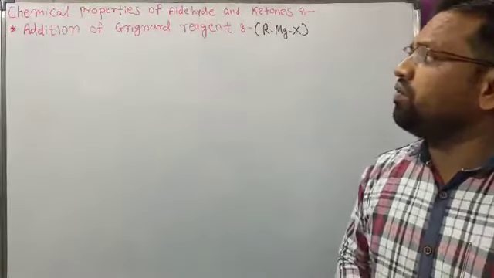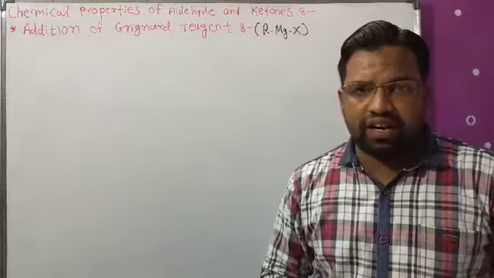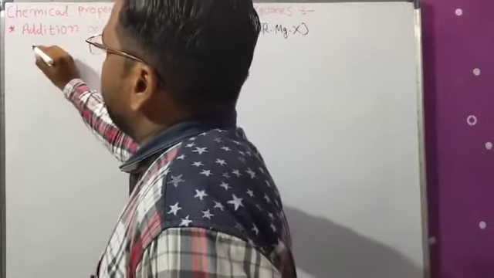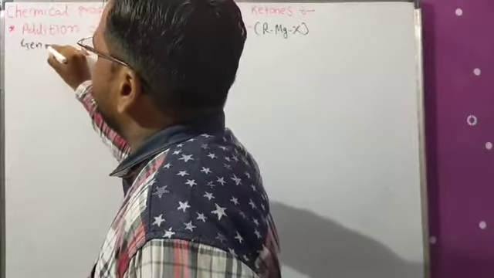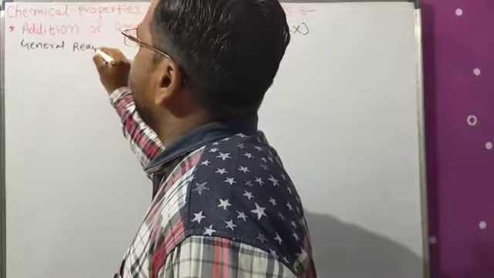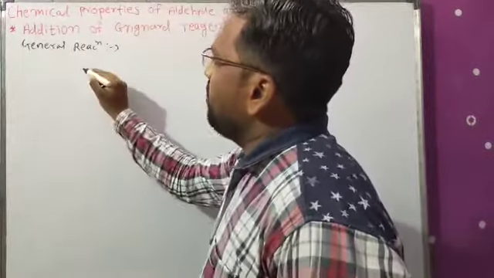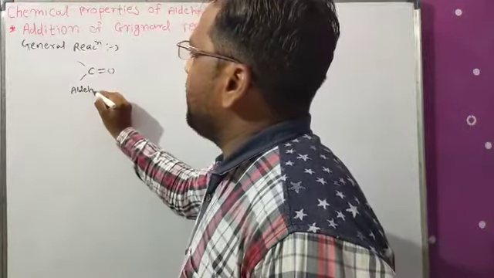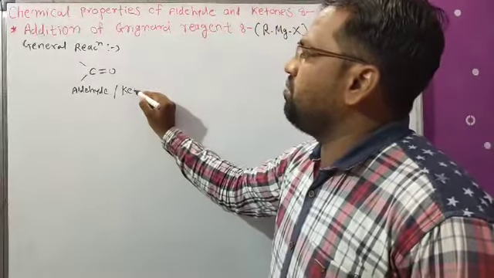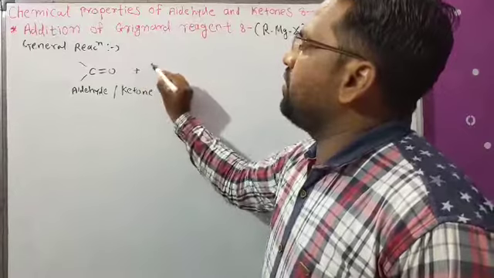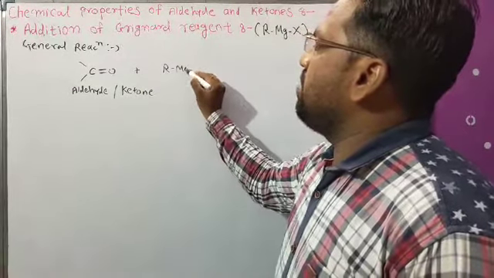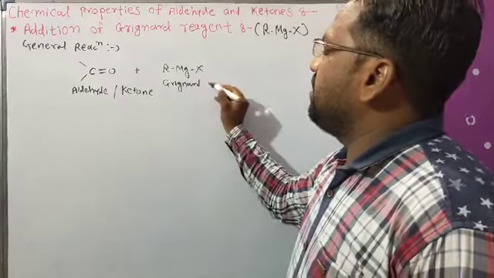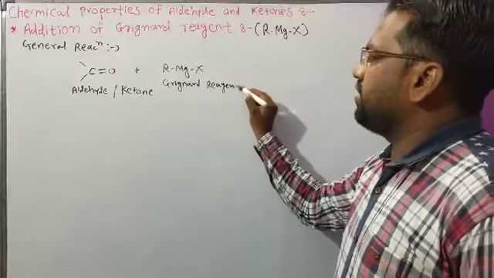Today we see the first reaction, that is, addition of Grignard reagent, in which we first see the general reaction. Now here is the carbonyl group, which may be an aldehyde or a ketone. When it reacts with the Grignard reagent, that is, alkyl magnesium halide, it is called a Grignard reagent.